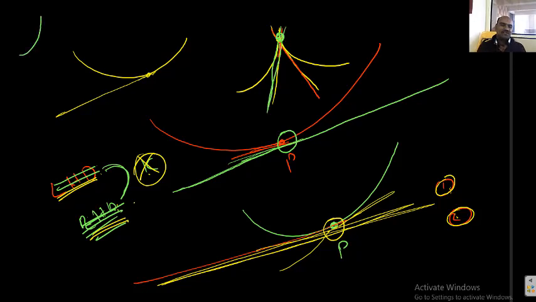The curve is like this. The curve is having a sharp corner. If a curve has a sharp corner, at the sharp corner we can't draw a unique tangent. This is the left tangent and this is the right tangent. Means that if any curve has a sharp corner, at the sharp corner LHD exists, RHD exists, but they are never equal. Means that we can't draw a unique tangent.